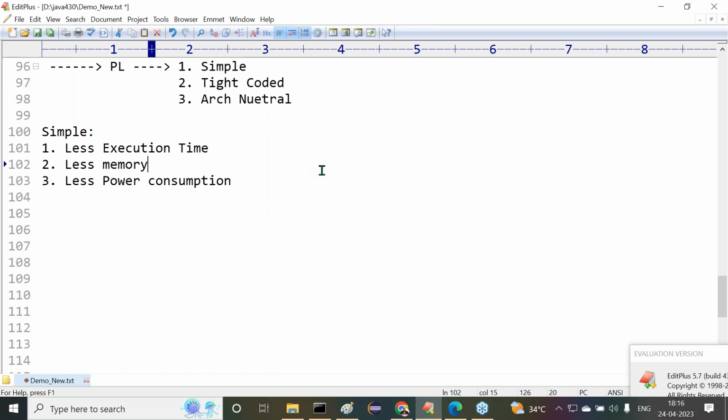Next one is what? After completion of this, lesser memory. All of you guys observe carefully. What is this less memory actually? What are you thinking about less memory? Everybody understand it clearly. For example, I want to take a computer, guys. I want to take a laptop. Again, this is an example here.